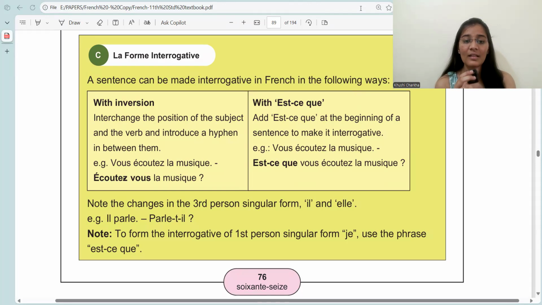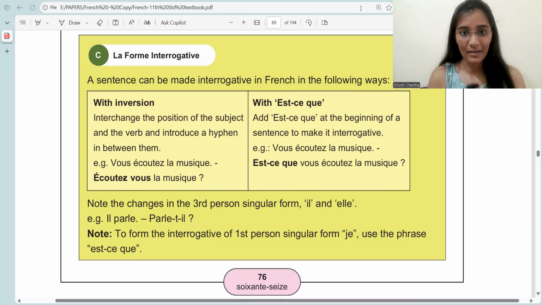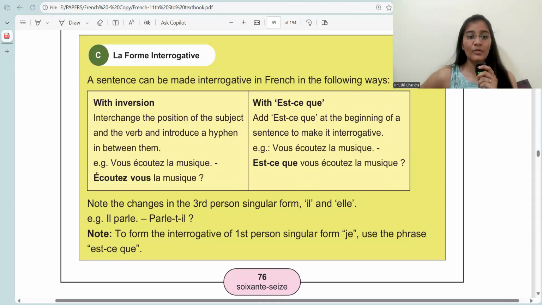Now note the changes in third person singular form il and elle. Example, il parle. Okay. Il parle means he speaks. In the question form, it will become parle-t-il. This is because it should have been parle hyphen il. But then the e from parle, and il also begins with a vowel. So these two vowels clash. So for the ease of pronunciation, for the ease of writing, and mainly for reading it, we add hyphen t in between while writing.